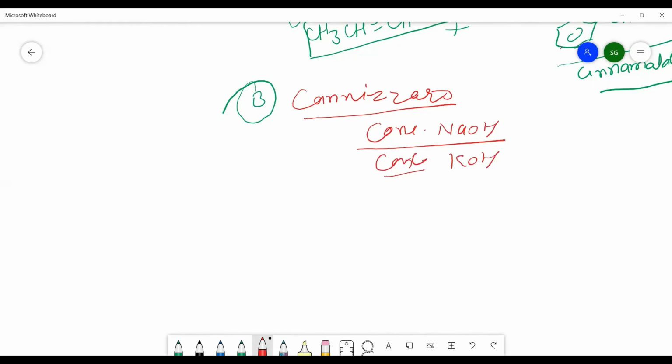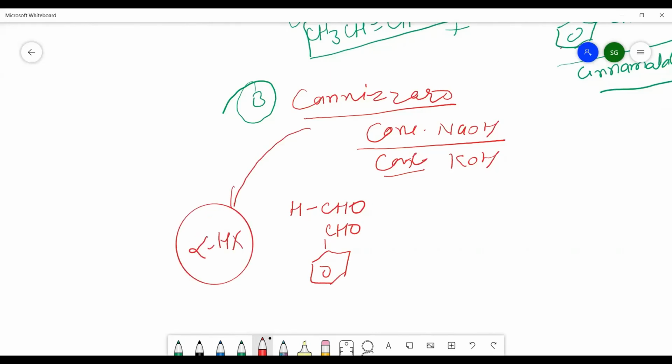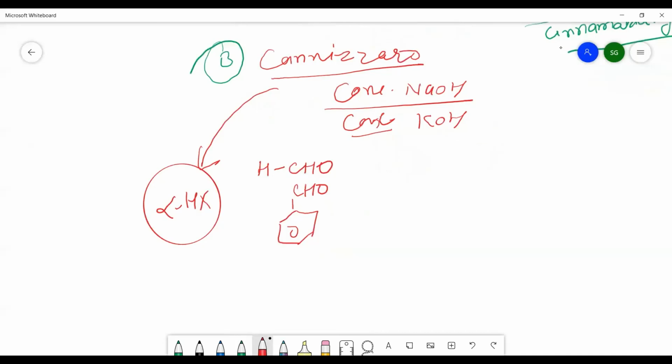Now, formaldehyde and benzaldehyde, these two will not have the alpha hydrogen. So they will undergo the Cannizzaro reaction. Means we can say that the aldehydes which do not contain alpha hydrogen undergo the Cannizzaro reaction. How does it take place? There will be self-oxidation and self-reduced product is formed.